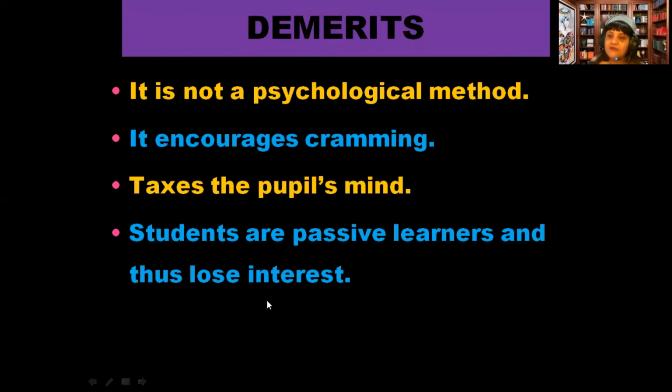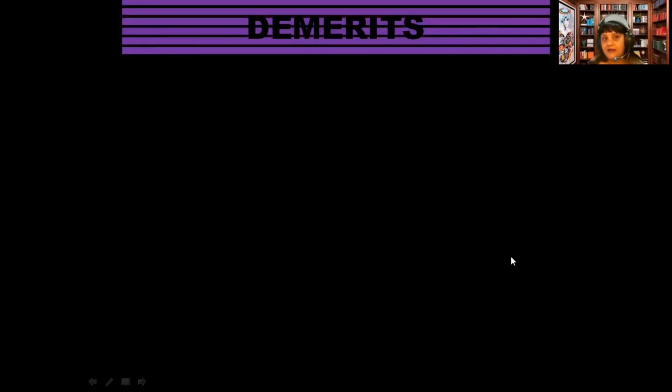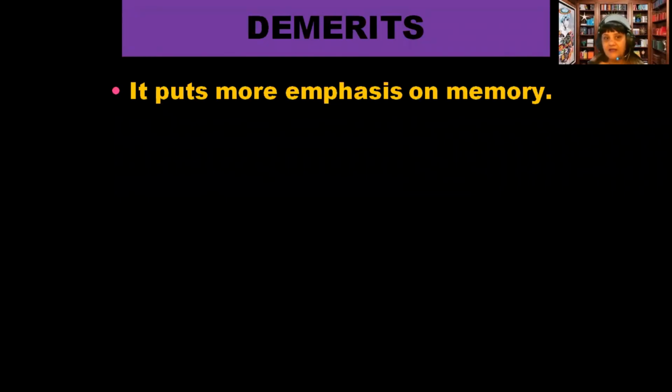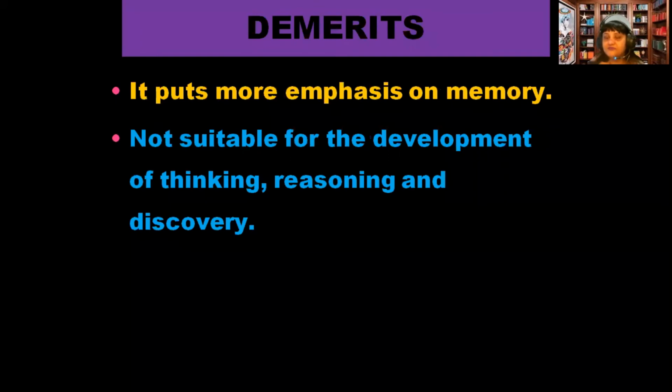So that's why they will be losing the interest, and that's why again it is taking us to point number one. It's not a psychological method. So as per the teacher's speed, everything is going on at his or her pace, and the teacher is playing the active role. So more emphasis will be on memorization.